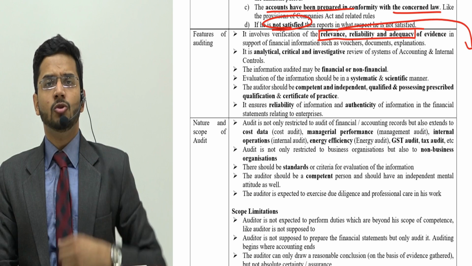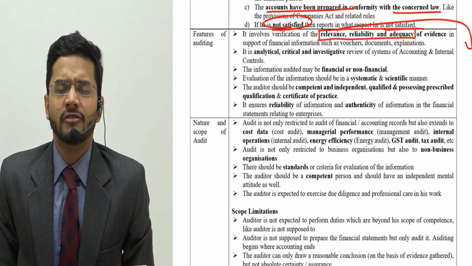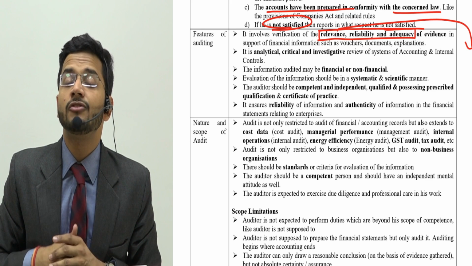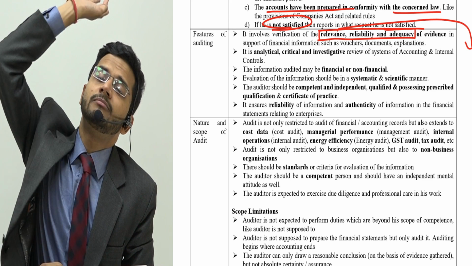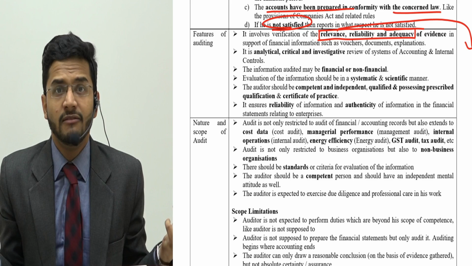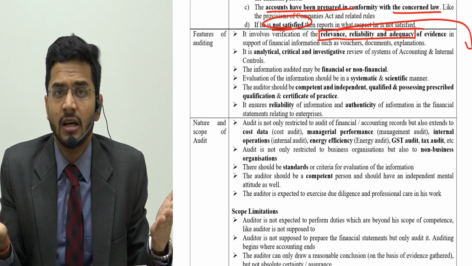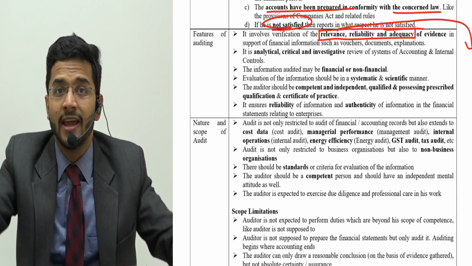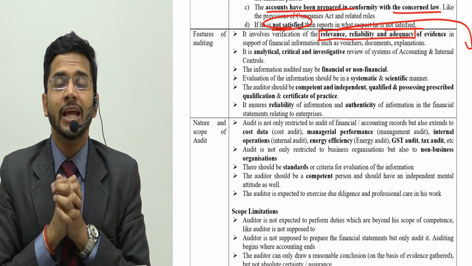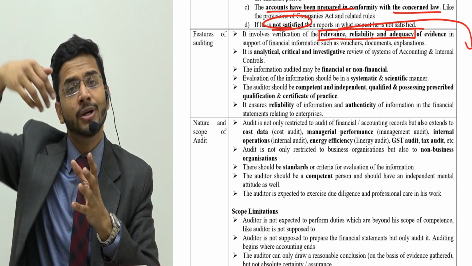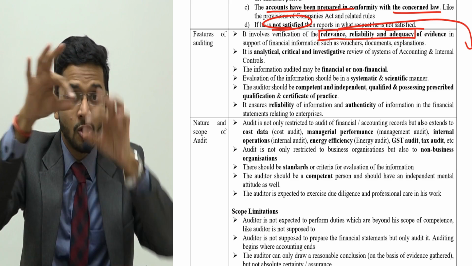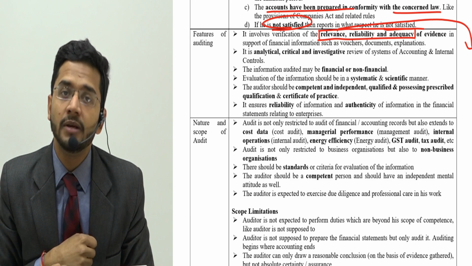Your mom is asking you for receipts of 300 rupees which you have spent, and you are showing her receipts of 300 rupees which you spent 2 weeks back. Not relevant. The period is not relevant. Your mom is asking for 300 rupees expenditure which was done today, and you are giving her invoices of expenditure which happened 2 weeks back. Not relevant. So your evidence, the documentary proof, number one, should be relevant.